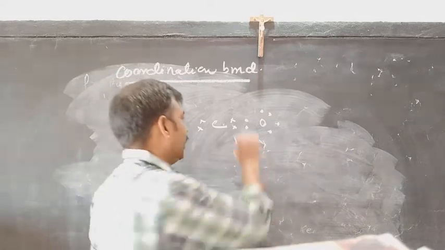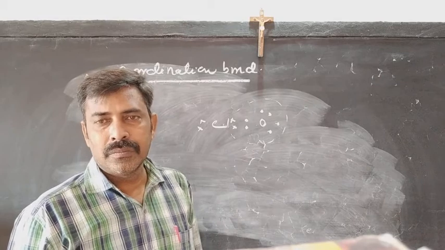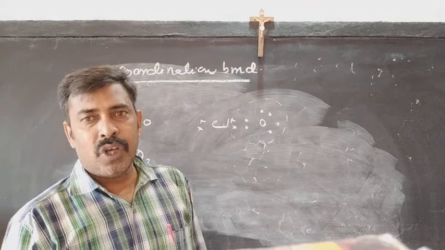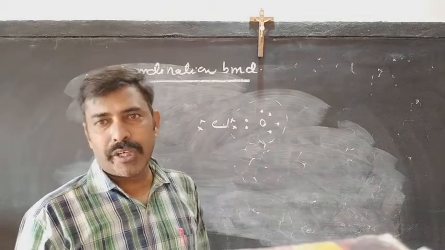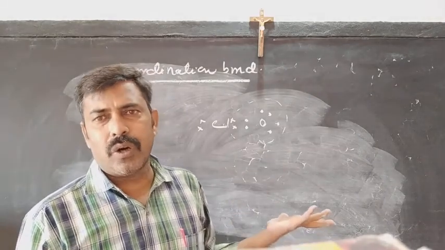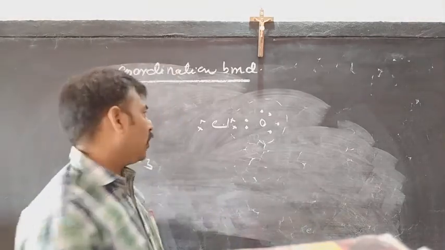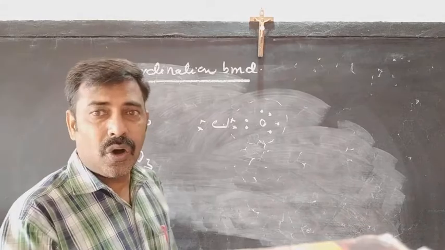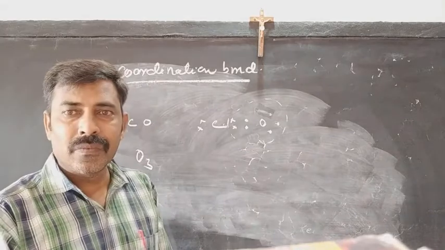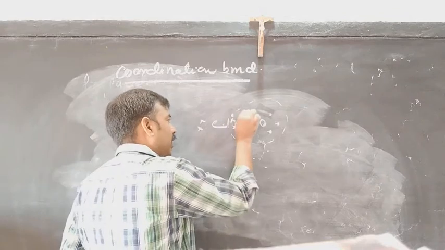So oxygen can easily get 2 electrons from carbon and complete its octet. But carbon cannot easily complete its octet. If it gets electrons from oxygen, the octet of oxygen will be disturbed, and there is no other way to complete the octet. So the last type of bond, the coordination bond, takes place, and for that bond both the electrons are provided by the oxygen.